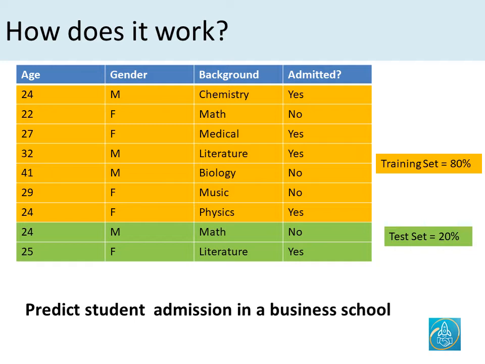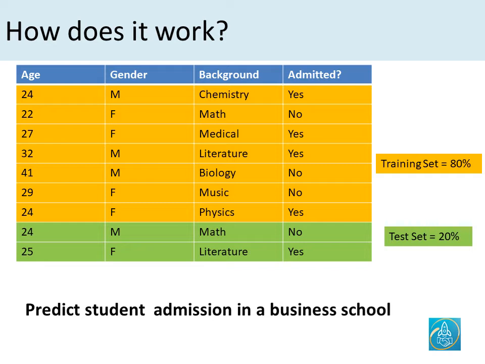and you divide it into two sets. One is a training set, which is generally 70%, 80%, or 90% of the data, and then 20% is the test set that you use for testing the accuracy of the algorithm. So in this case, you're going to take 80% of the data, you're going to feed it to the machine learning algorithm, and the underlying mathematical model would be trained upon it. And then you're going to use the remaining 20% data, and you will ask the machine learning algorithm to predict the output, whether the student was admitted or not.